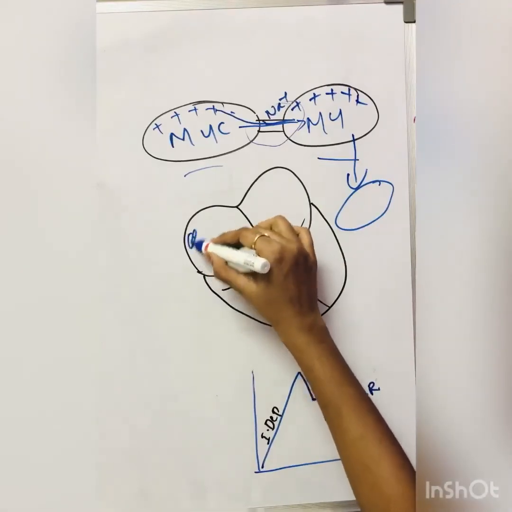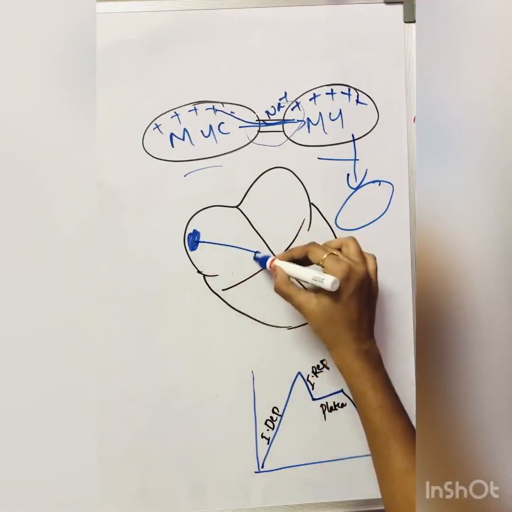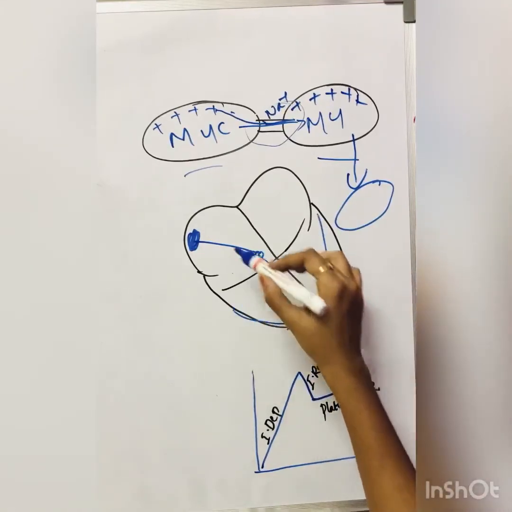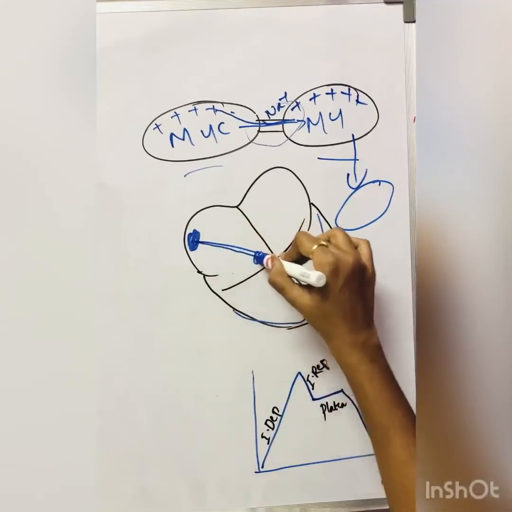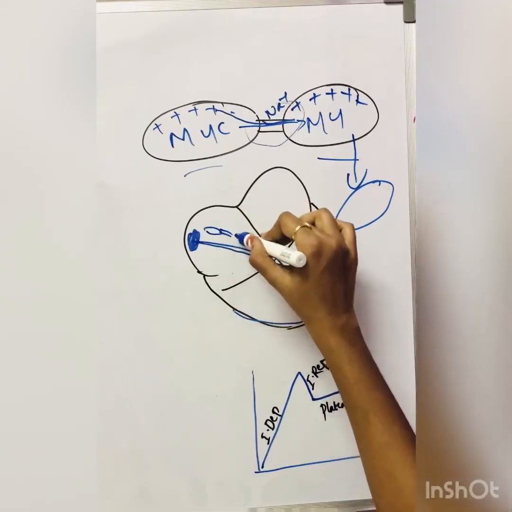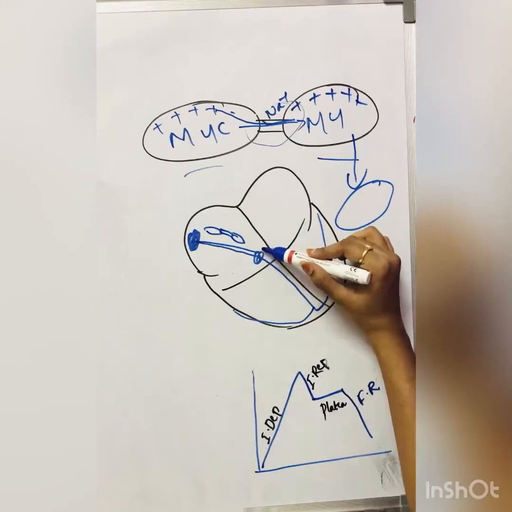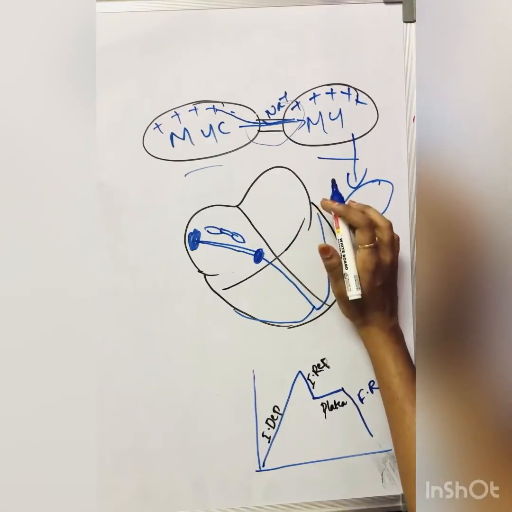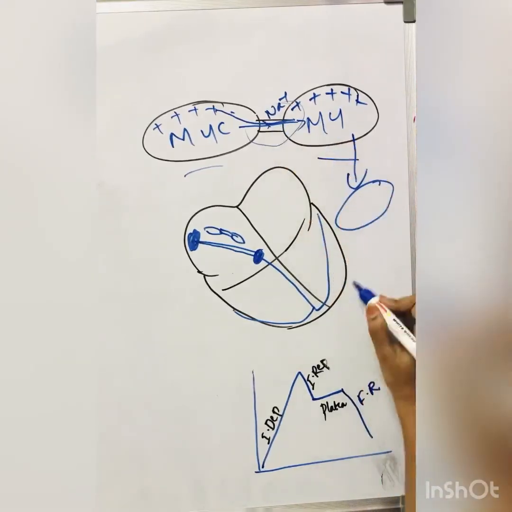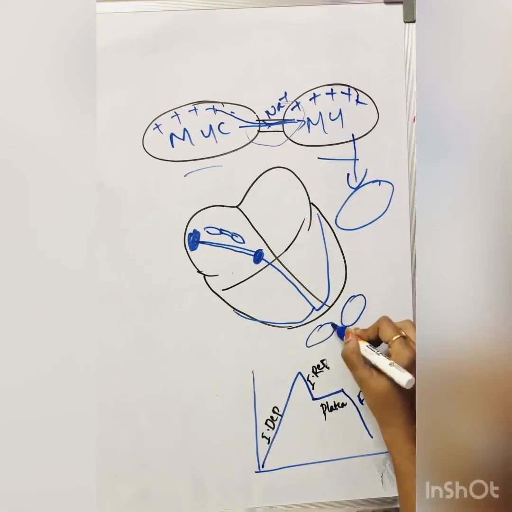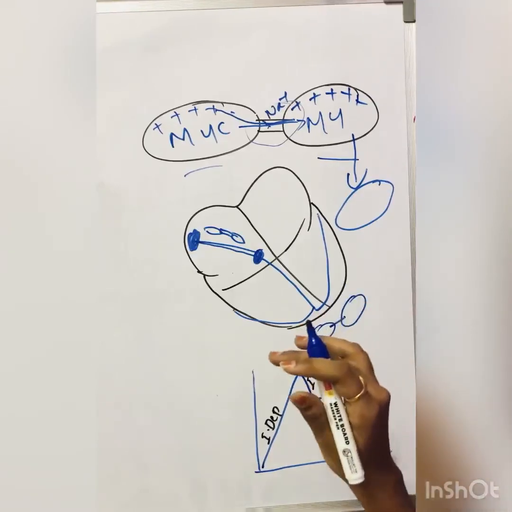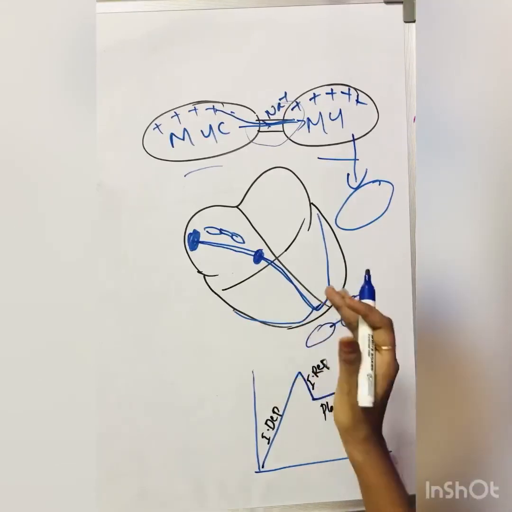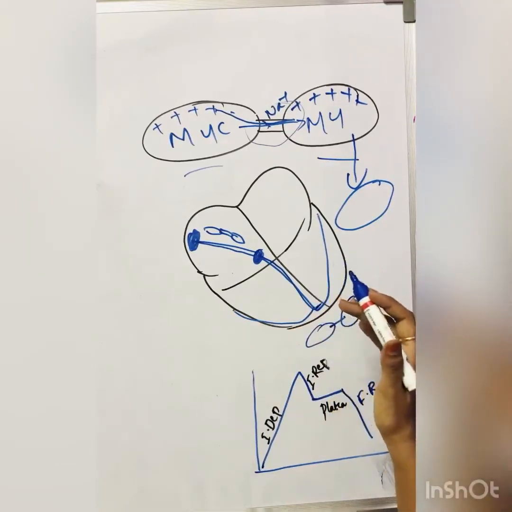In that manner it transfers from the SA node to the AV node, AV node to the bundle of His and to the Purkinje fibers. From the SA node to the AV node it travels at speed, but near the AV node it takes some time to transport the impulses, because the gap junctions between the myocardial cells are fewer. Because of that, the transportation of impulses will take some time.